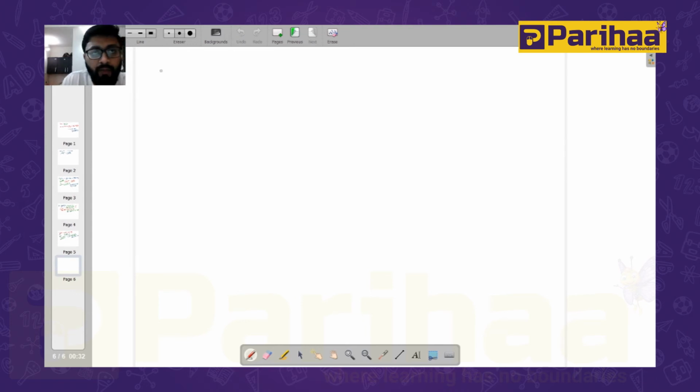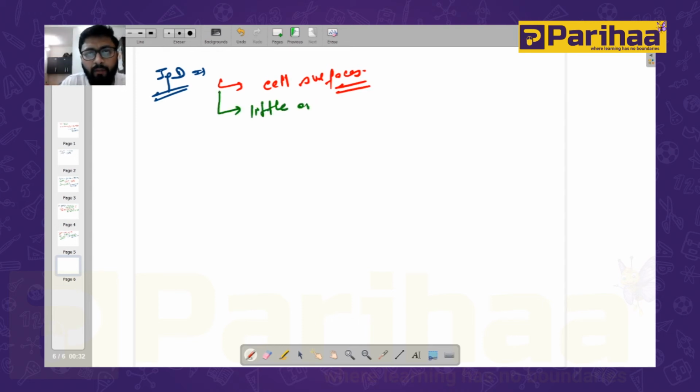Now, if we're talking about IgD, it is present on the cell surfaces, and it is present in a very little amount. It is present in about 0.2% of all the antibodies. See, very easy to remember. The third one is IgE.